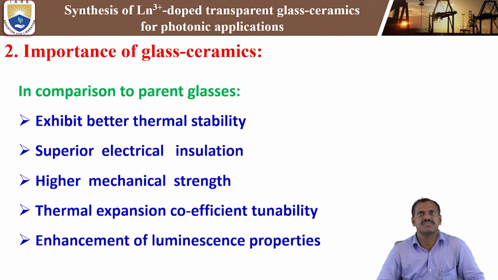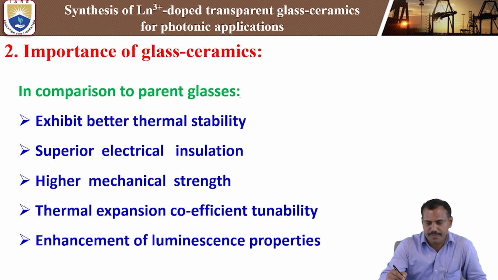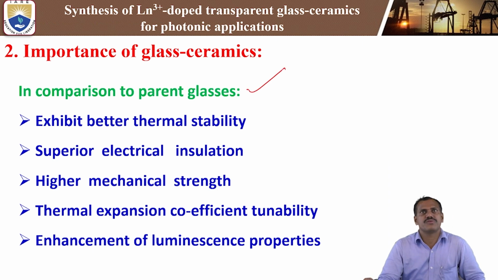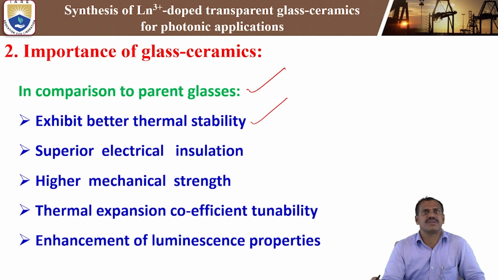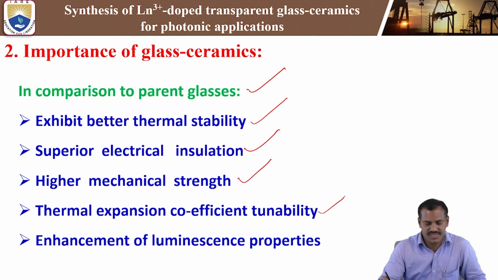What is the importance of glass ceramics in comparison to parent glass, meaning pure glass material? First, they exhibit better thermal stability. Second, superior electrical insulation. Third, higher mechanical strength. Next, thermal expansion coefficient tunability. We can tune the thermal expansion coefficient by changing the chemical composition. Next, enhancement of luminescence property.